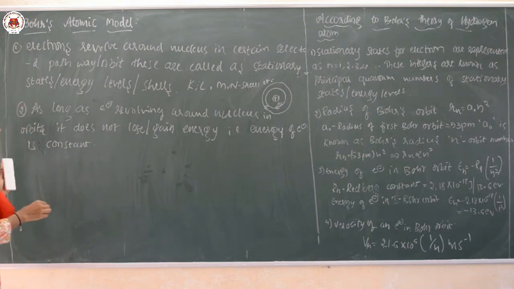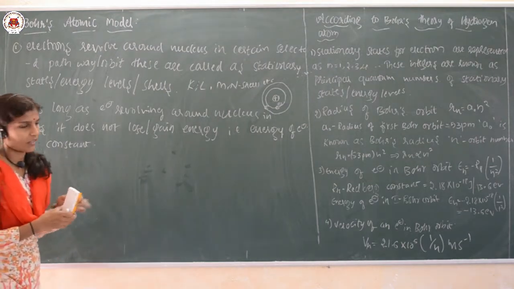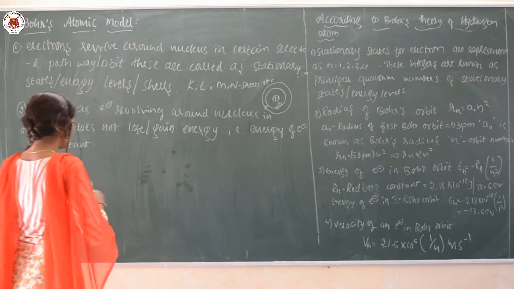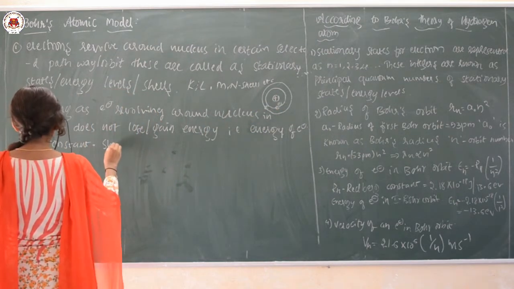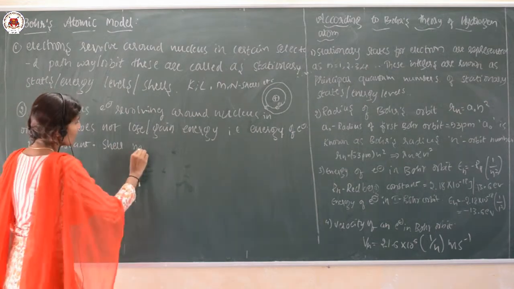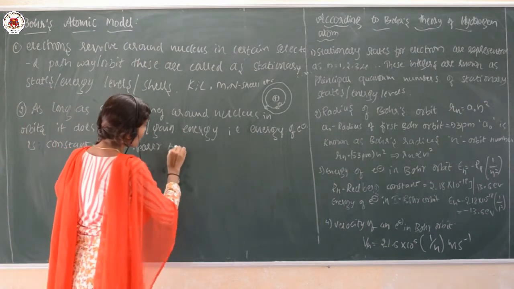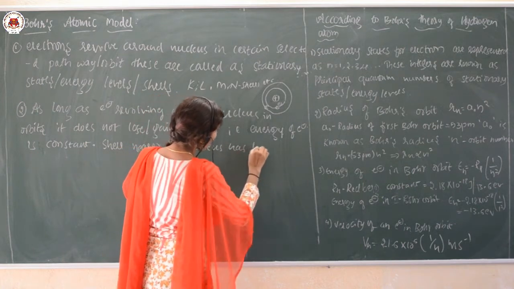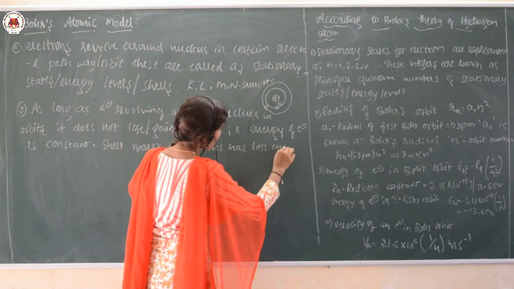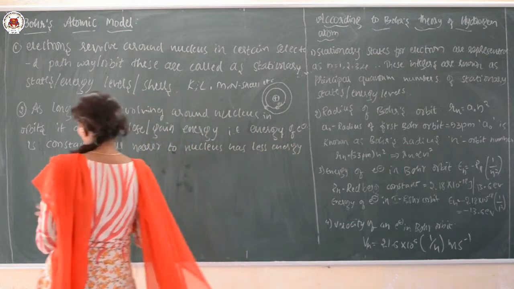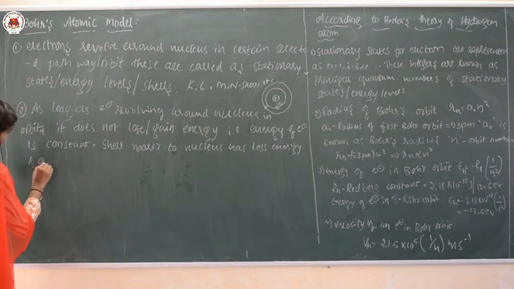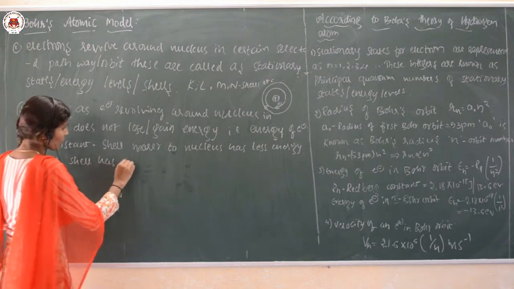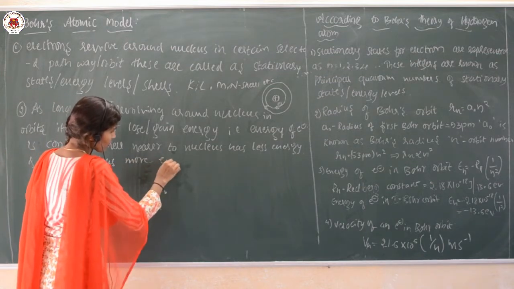The shell which is nearer to the nucleus has less energy, and the outer shell has more energy.